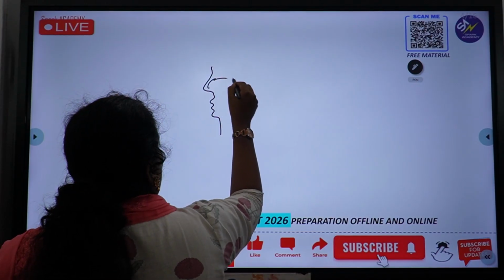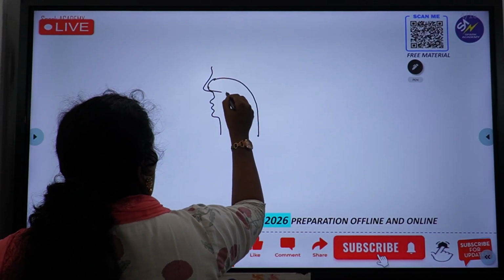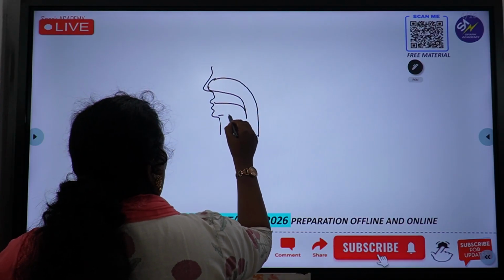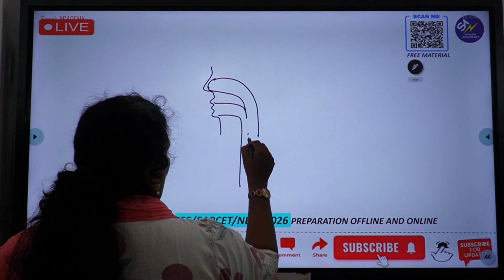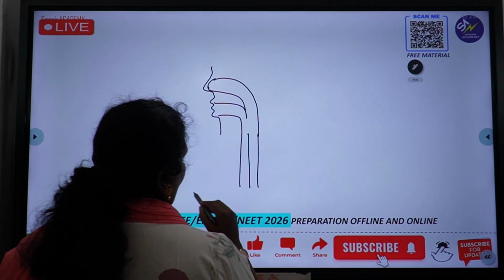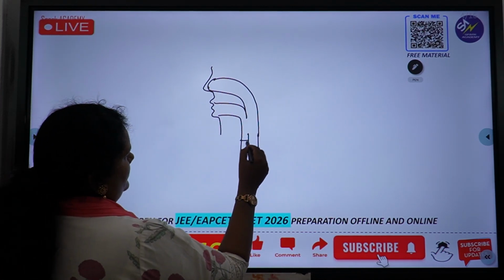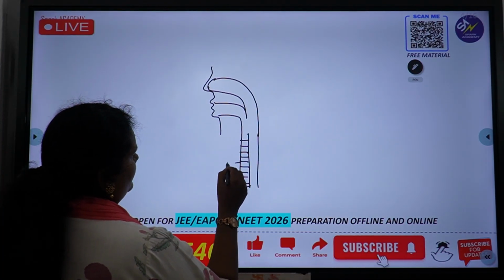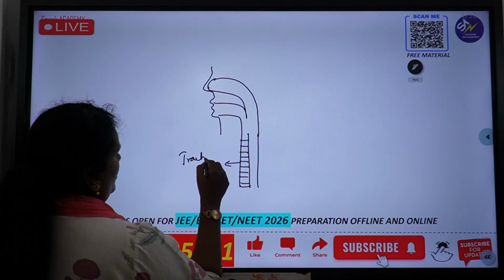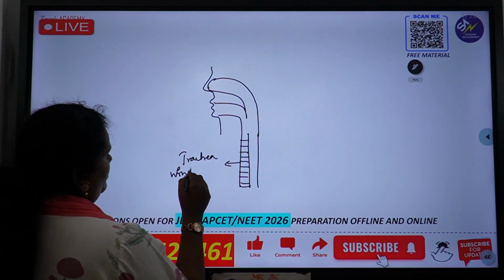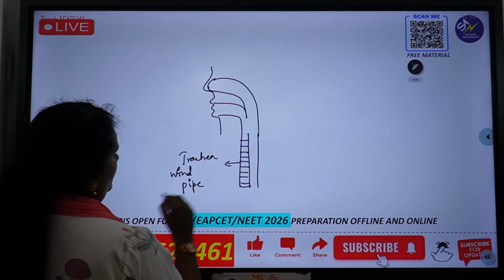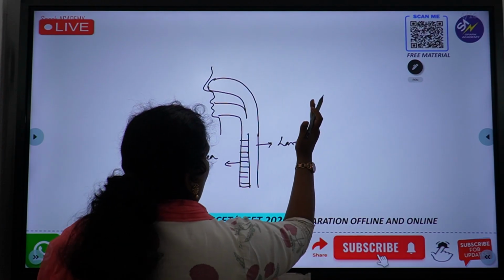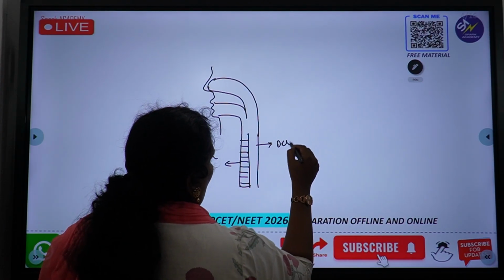Now this is, and this both, here and here, and this is our trachea. Okay, so this is our trachea, which is our windpipe, and this is our larynx. I'm sorry, this is our esophagus.